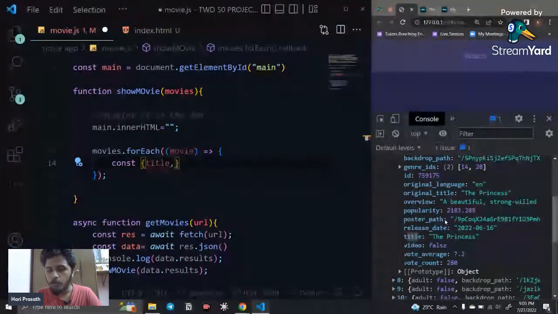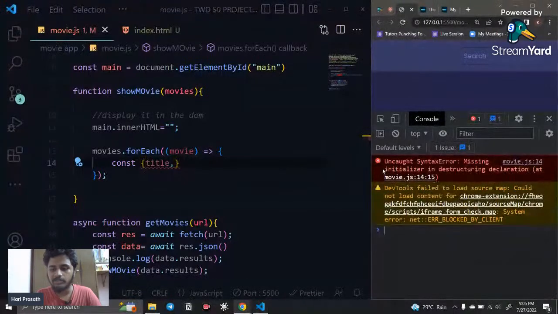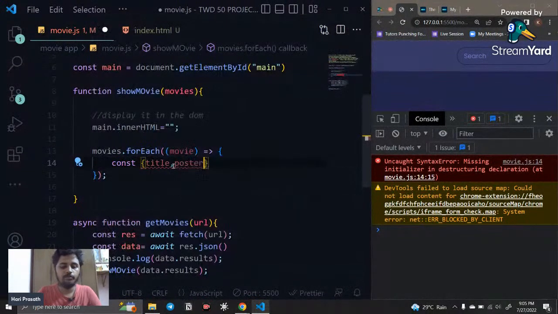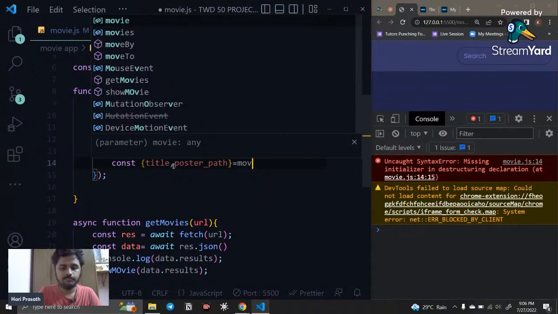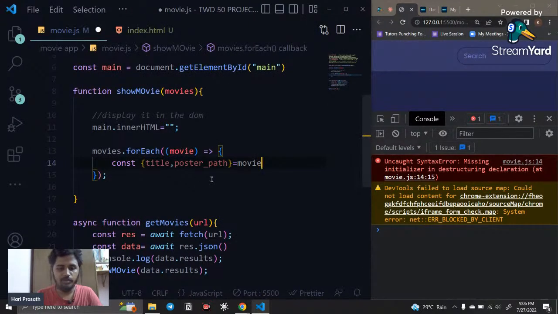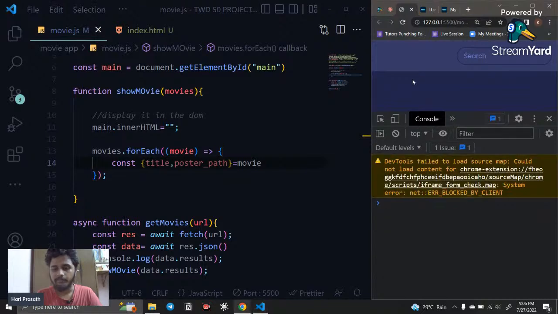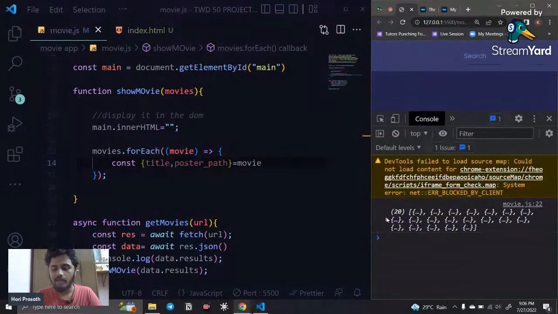We need the poster path. The poster path is responsible for the image. So we need poster_path, and we need it from the movie. Now it will be displayed. And what is the other thing we need after the poster path?